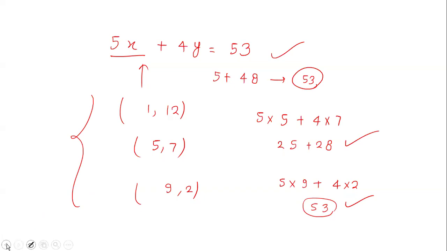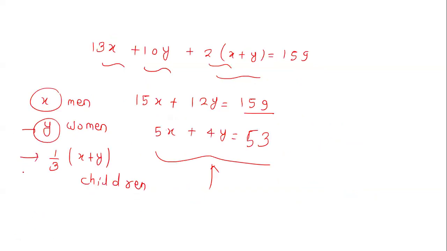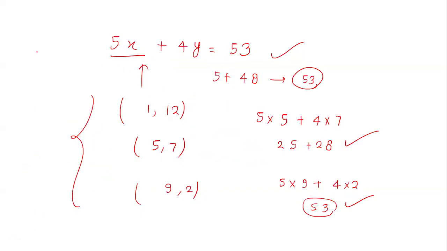And in this, you see one condition is also there. The number of children must also be an integer. So one third of x plus y must also be an integer. If you put x is 1 and y is 12, it becomes 13 by 3, which is not an integer. So this cannot be a solution. If you put 5 comma 7, it becomes 12 by 3, which is 4.